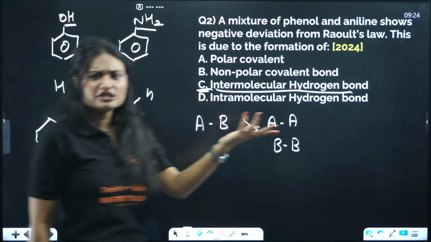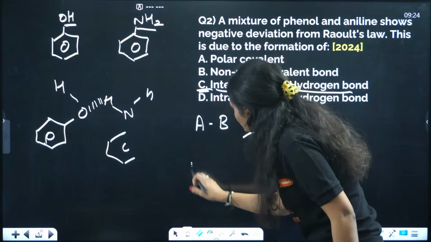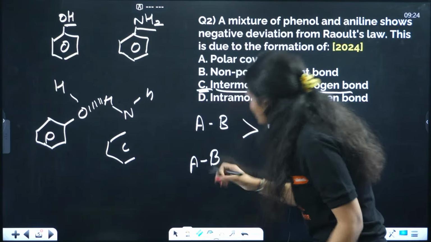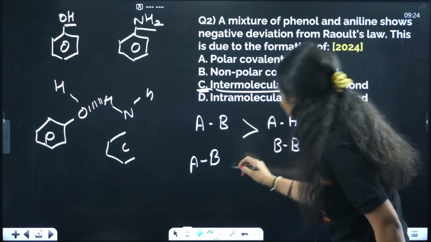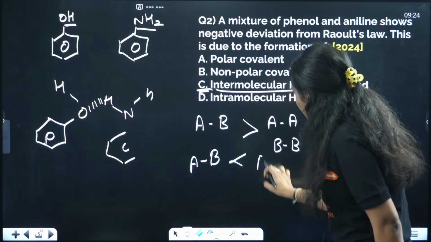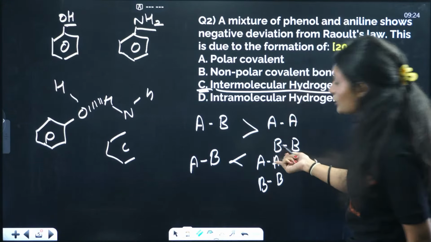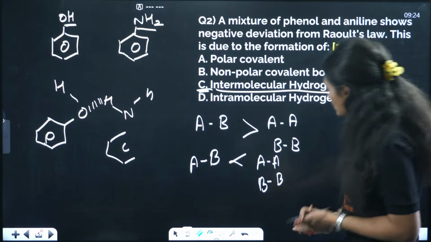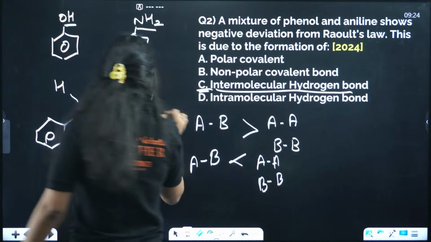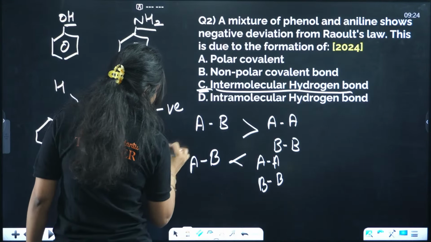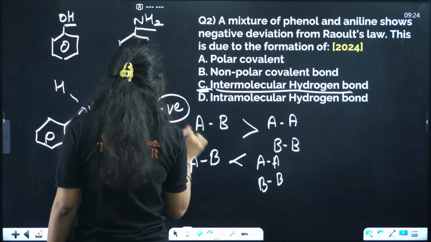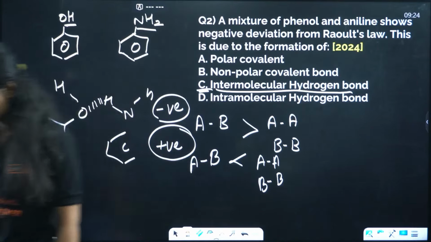And positive deviation, when you mix two solutions, the intermolecular forces between A and B are less than AA and BB. These are your pure solutions, pure A and pure B, okay? Right, this is negative deviation and this is positive deviation from Raoult's law, right?